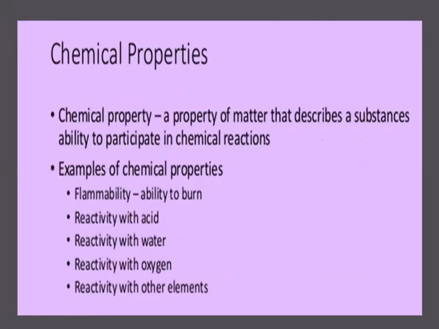A property of matter that describes a substance's ability to participate in chemical reactions is a chemical property. A few examples are flammability, ability to burn, reaction with acid, reaction with water, reaction with oxygen, reaction with other elements.